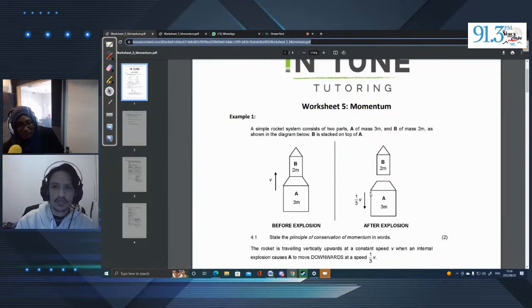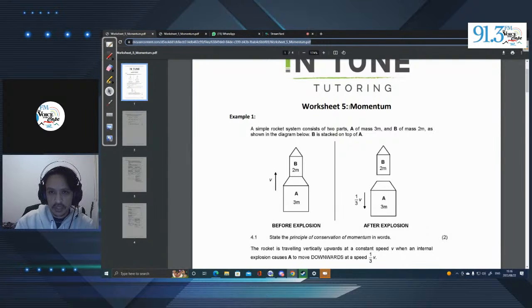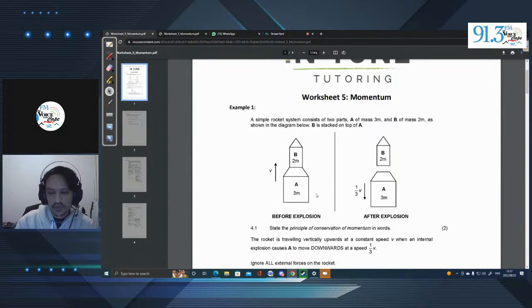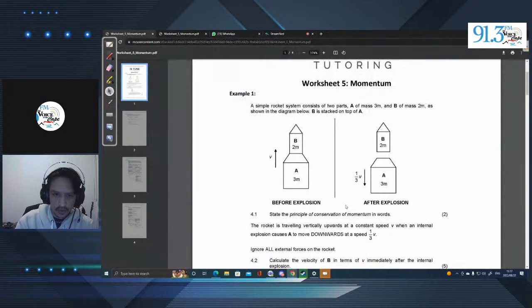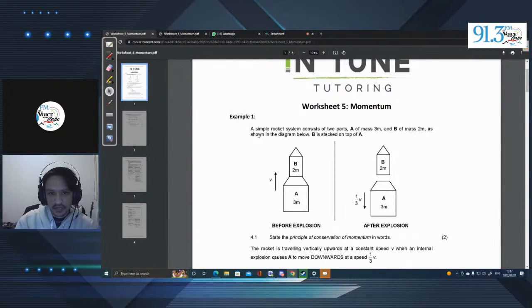Today we will be covering momentum for the physics paper 1. We'll be looking at questions related to momentum, so let's jump straight into it. The first question, example 1, states: a simple rocket system consists of two parts, part A of mass 3m and B of mass 2m.